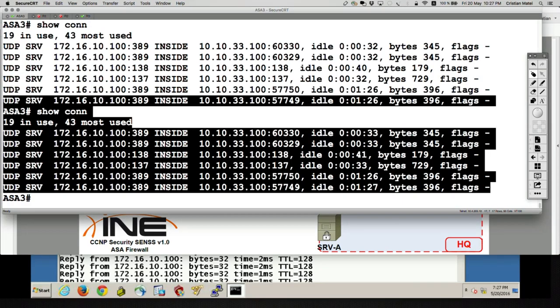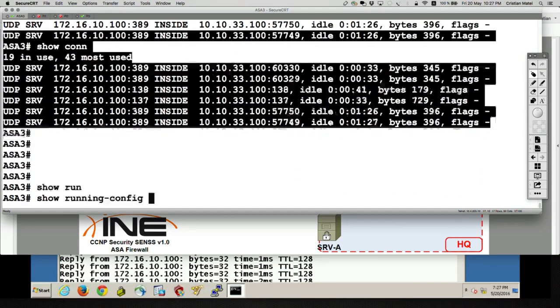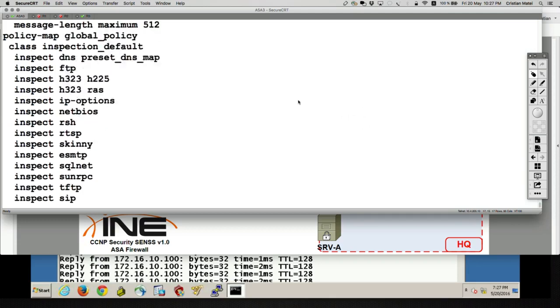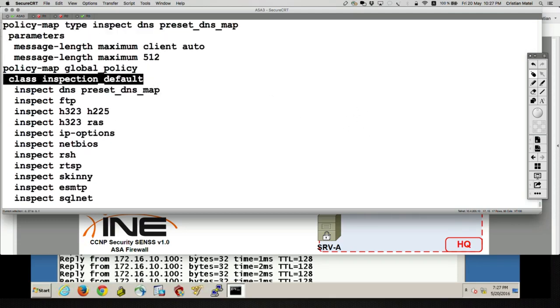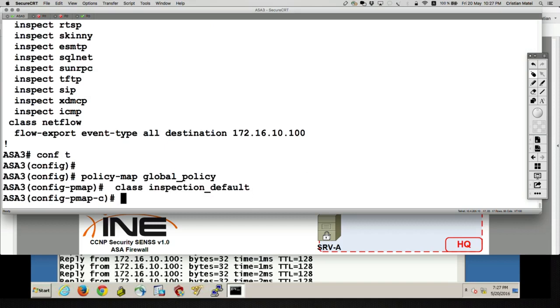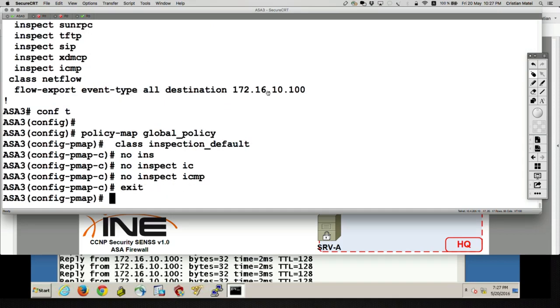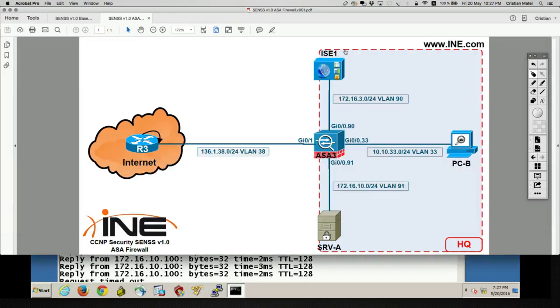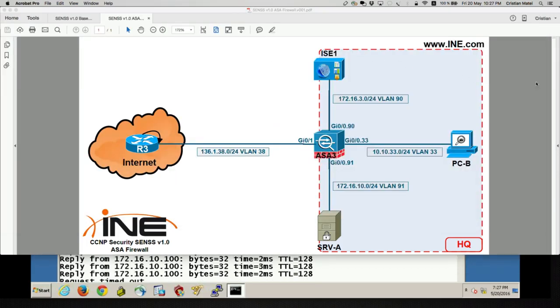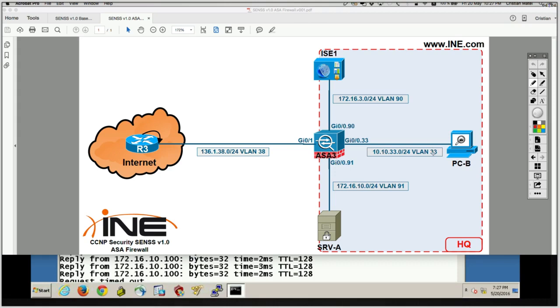So the other option would be, let's say, show run policy-map. And now let's go and remove ICMP inspection. No inspect icmp. One other option would be, as we stated, maybe we want to inspect ICMP traffic only as it flows between VLAN 33 and VLAN 90.